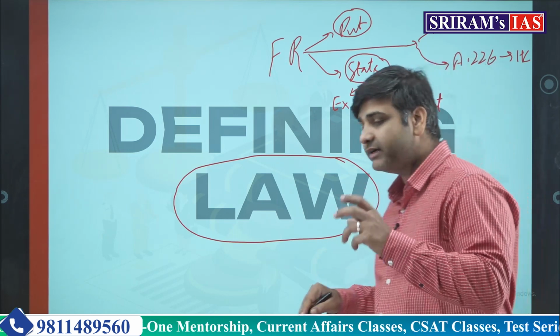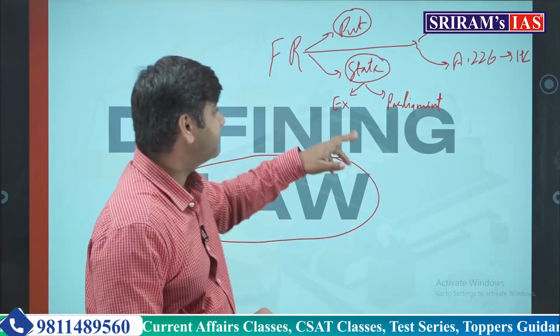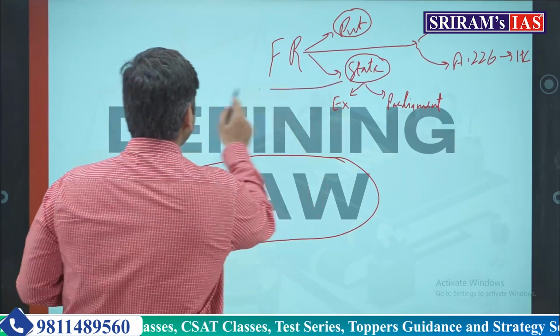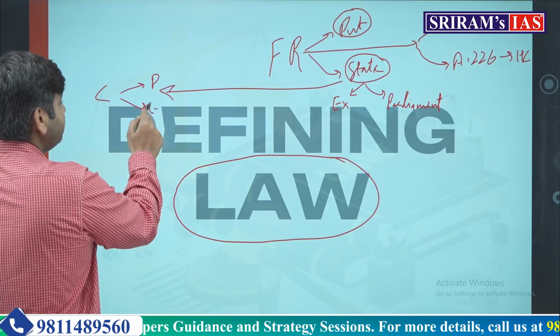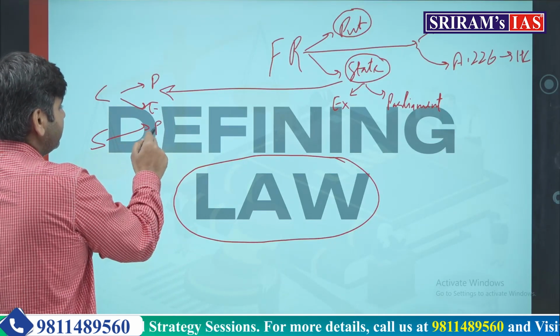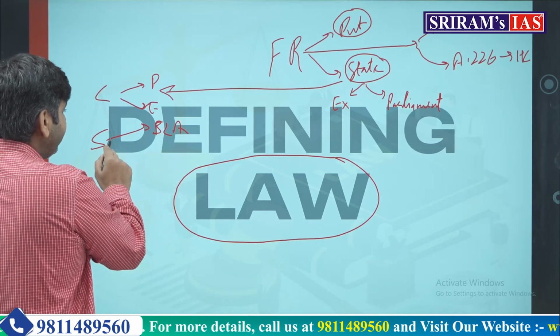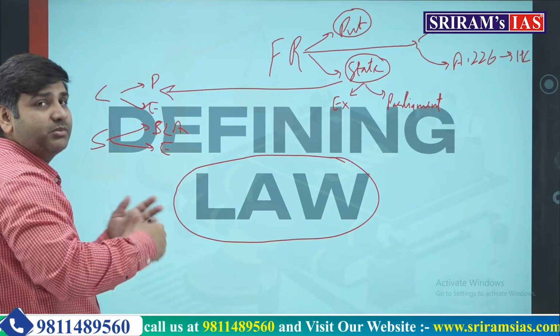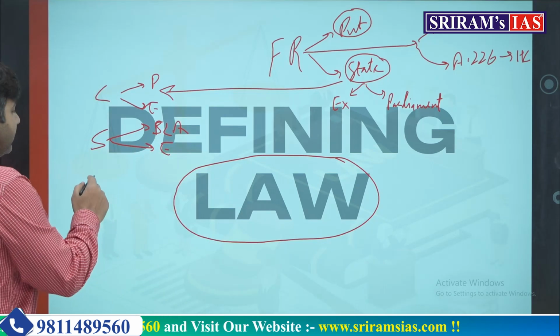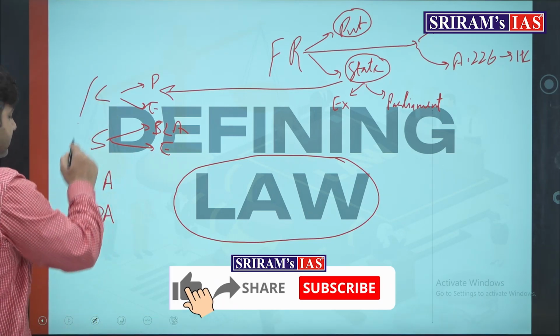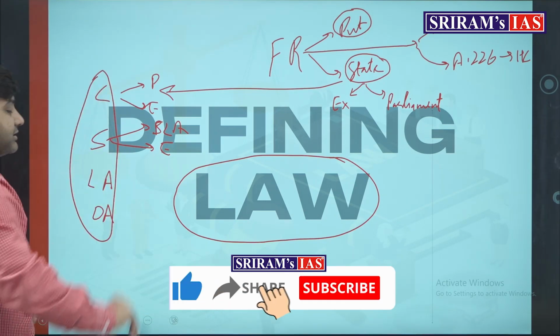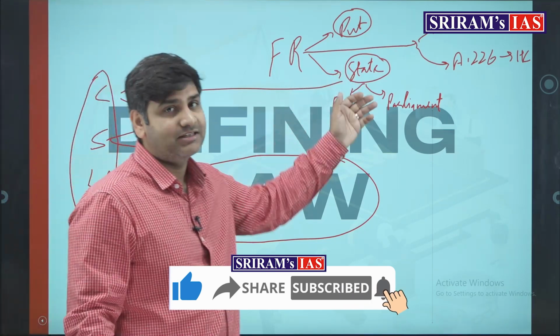So we have already understood the concept of state in the previous class, that the state involves the center government, the parliament and the executive, the state government, the state legislative assembly and the executive, which involves the chief minister, council of ministers and other things, the local authorities and other authorities. These four important pillars come under the definition of state.